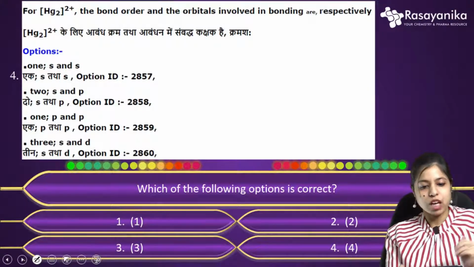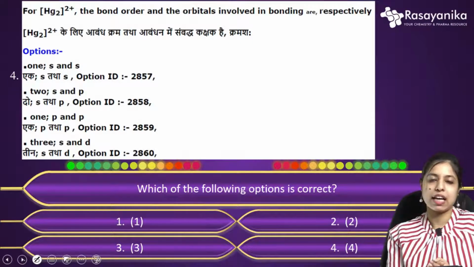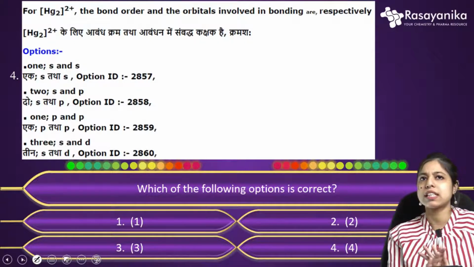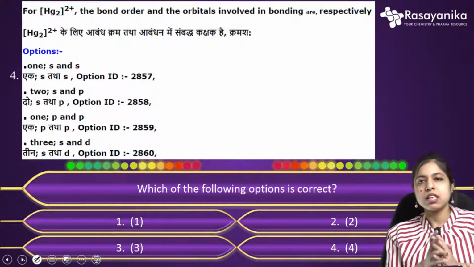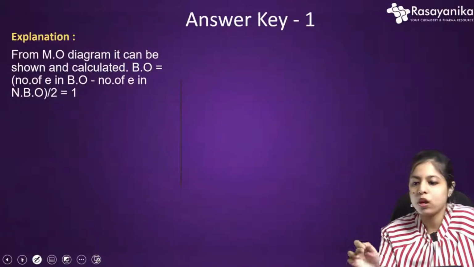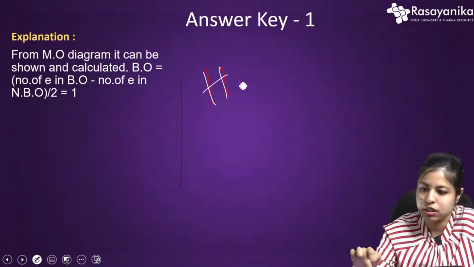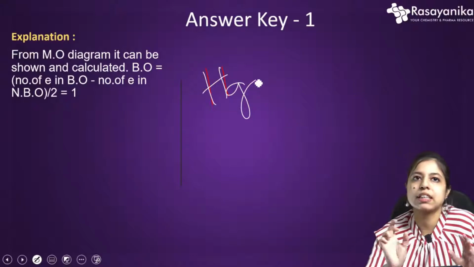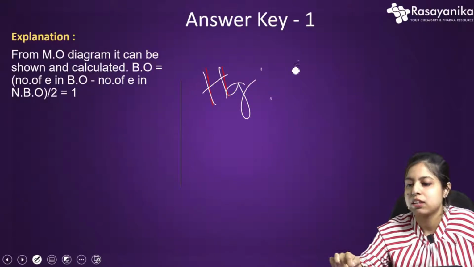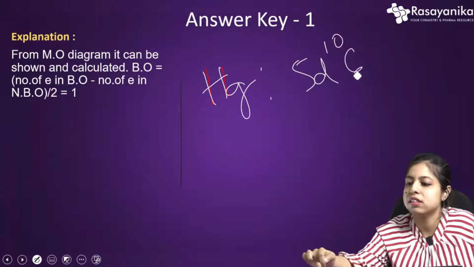Okay, so how to solve this? Let me tell you one thing. You don't need to know basically the MO diagram for the mercury or anything like that. You will think that this is not within your syllabus. You don't need to understand it in respect to your MO diagram. Just apply your simple concepts. So basically you all know for the mercury, what is the basic electronic configuration? For the valence shell electrons, we can see that is 5d10 and 6s2.